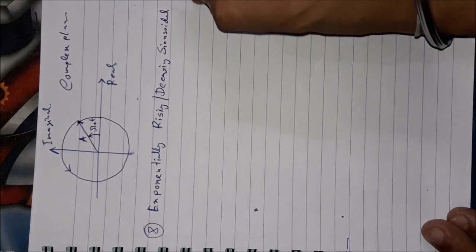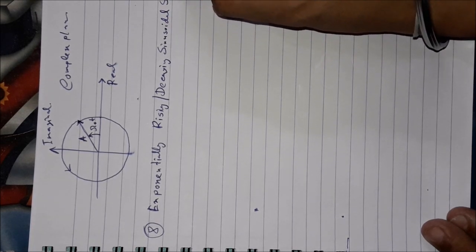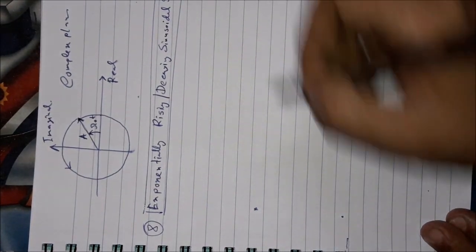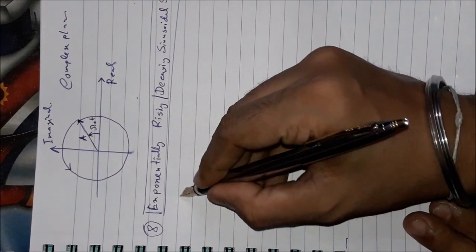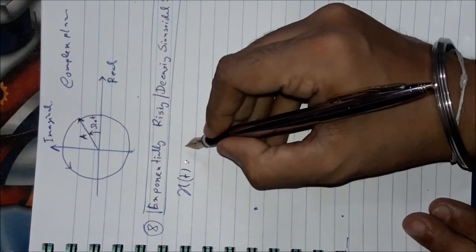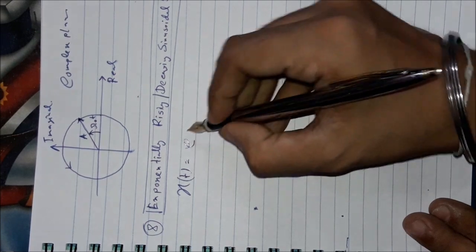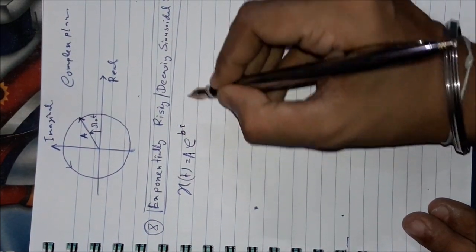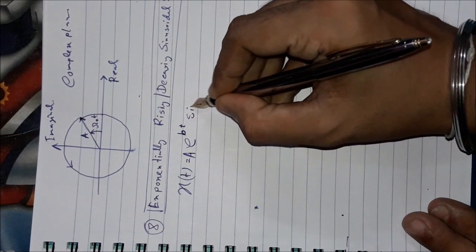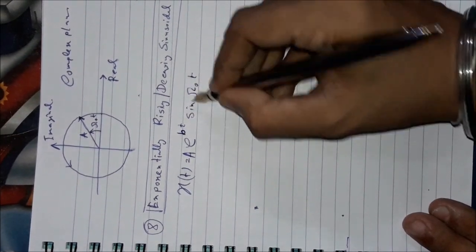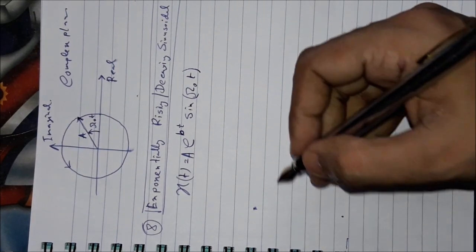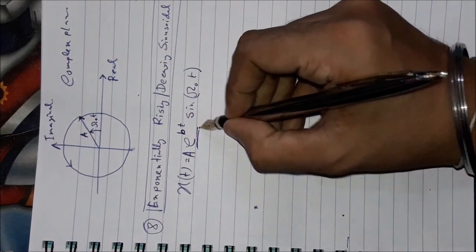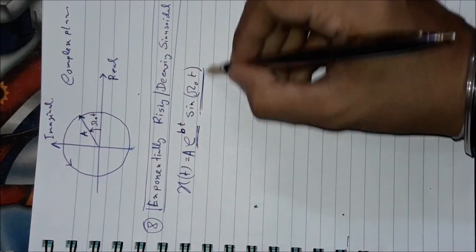Sinusoidal means either sinusoidal or cosinusoidal. I will show you only for the sinusoidal case. Cosinusoidal will be a similar concept. Its mathematical form is like a to the power bt, that means one real exponential term multiplied by sine omega 0 t. Okay, that means it is the multiplication of two signals. One is the exponential signal, this factor, and another is the sinusoidal signal, this factor.